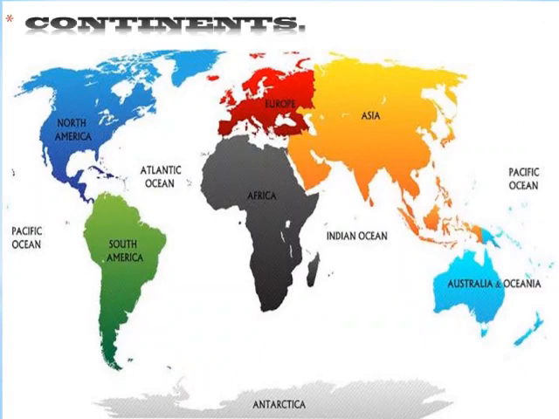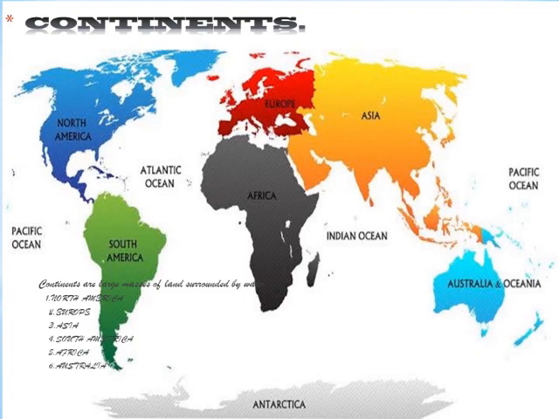Let us see what is a continent. Continents are large masses of land surrounded by water. There are totally 7 continents: North America, Europe, Asia, South America, Africa, Australia, and Antarctica.